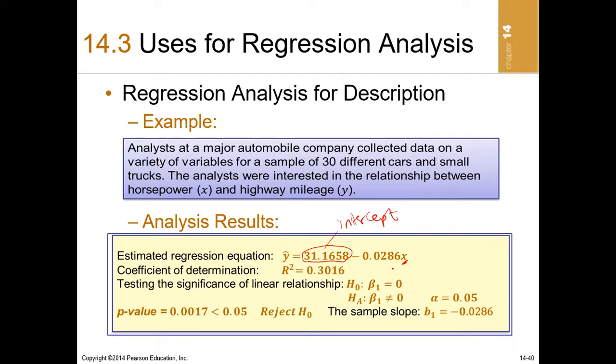And if you want to interpret the slope, it is the change in y as a result of change in x. So then the interpretation of this figure here is that a unit increase in x will lead to a 0.0286 unit decrease in y, holding all other factors constant. So that is how we are going to interpret this slope.